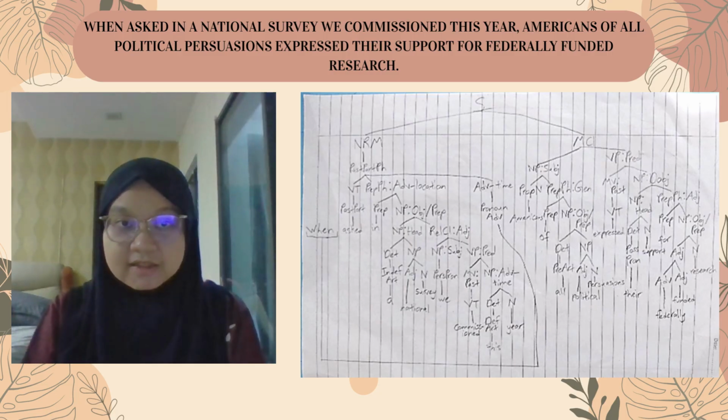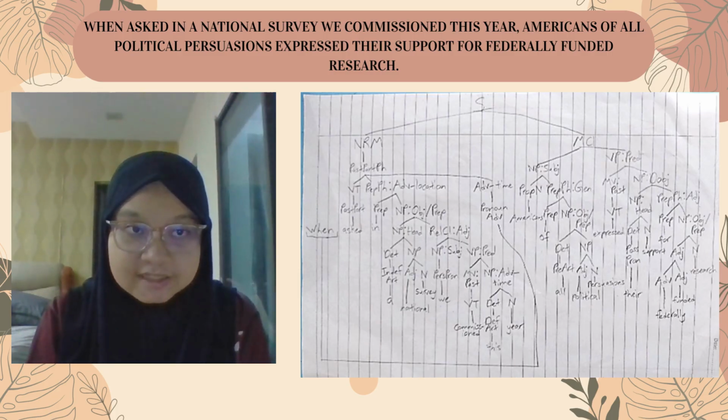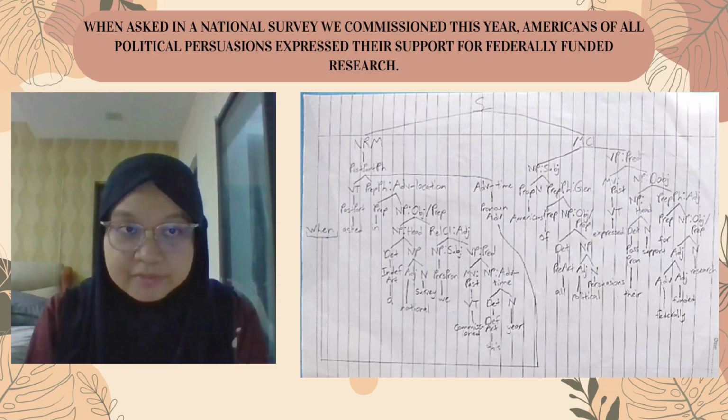Although the sentence does not contain a full finite noun clause, such as a that-clause, it does contain clause-like structures embedded within a noun phrase. For example, "their support for federally funded research." In this structure, support is an abstract noun.